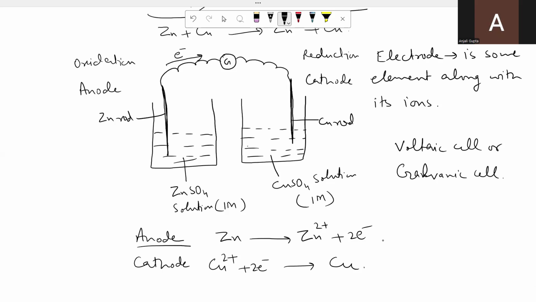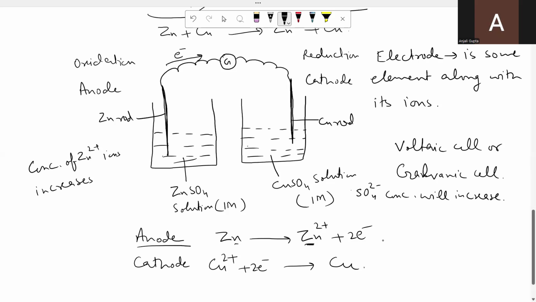So what happens with the passage of time? As you can see in the anode half, zinc is continuously converted into zinc ions. So what will happen in this compartment? The concentration of zinc ion will increase. And side by side, what will happen in the copper compartment? Copper ions, because they are converted into copper. So what is left behind? Sulfate ions. So here sulfate ions concentration will increase with the passage of time.